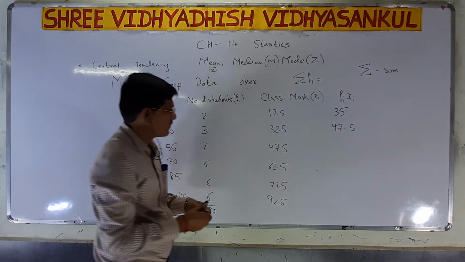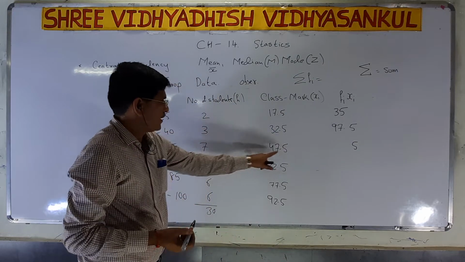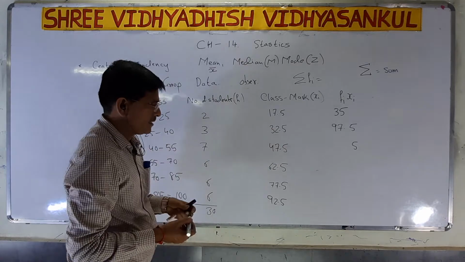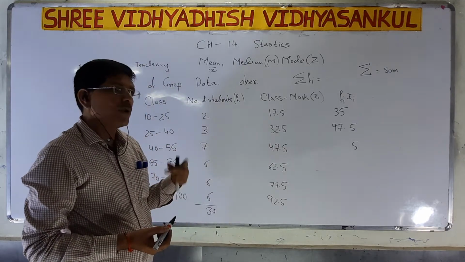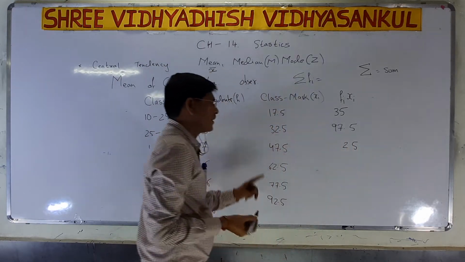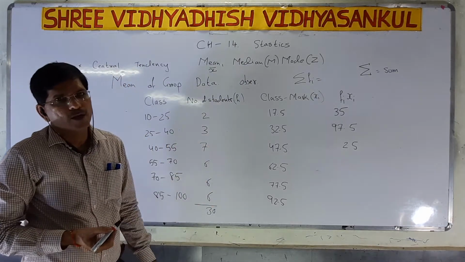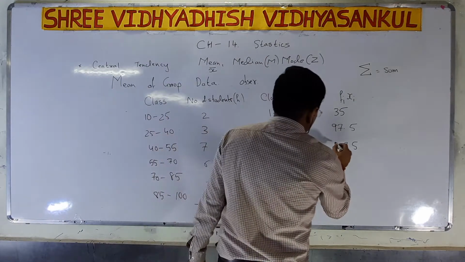7 fives are 35, or we can say 7 times 5 is 35, carry 3. 7 sevens are 49 plus 3, 52. So 2, carry 5. 7 fours are 28. 28 plus 5 is 33.